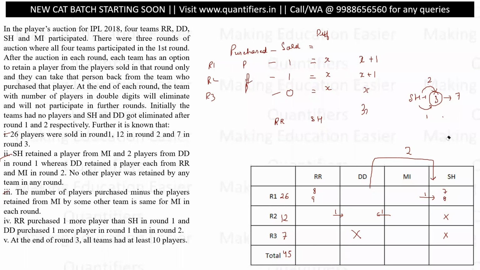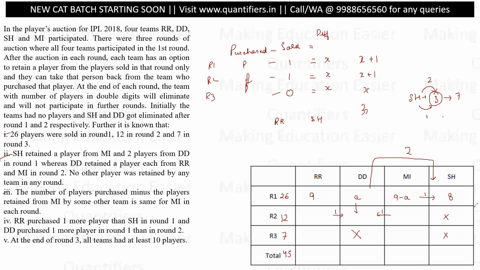Let us say that SH has purchased 8 and RR has purchased 9, 8 and 9 respectively. If they have purchased 8 and 9 respectively, the total players were 26. Let us say Delhi purchased A players. So how many players are purchased by Mumbai? 9 and 8, 17. 26 minus 17, 9 minus A.